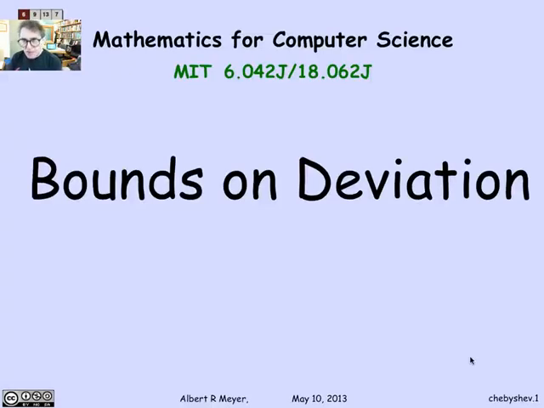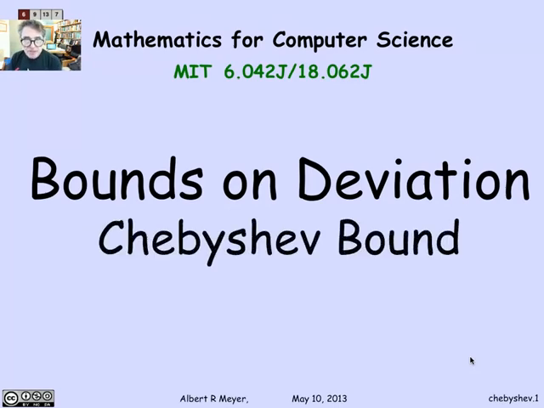Our topic is deviation from the mean, meaning the probability that a random variable returns a value that differs significantly from its mean. Now, the Markov bound gave you a coarse bound on the probability that R was overly large, using very little information about R. Not surprisingly, if you know a little bit more about the distribution of R than simply that it's non-negative, you can state tighter bounds. And this was noticed by a mathematician named Chebyshev, and he has a bound called the